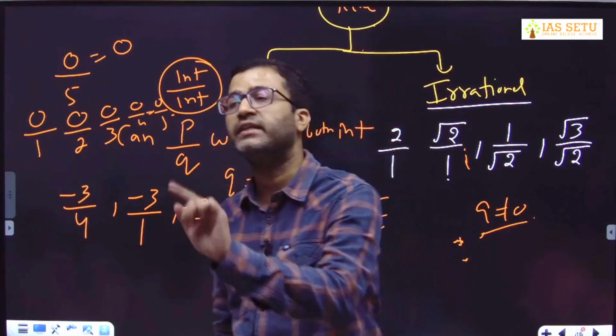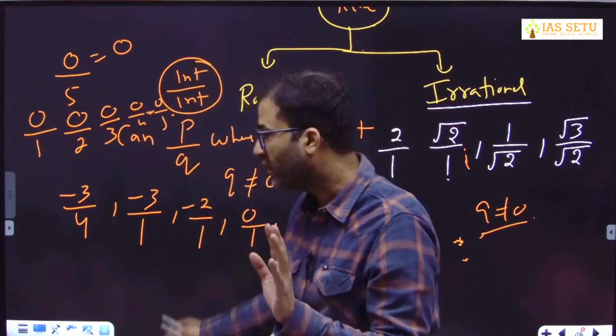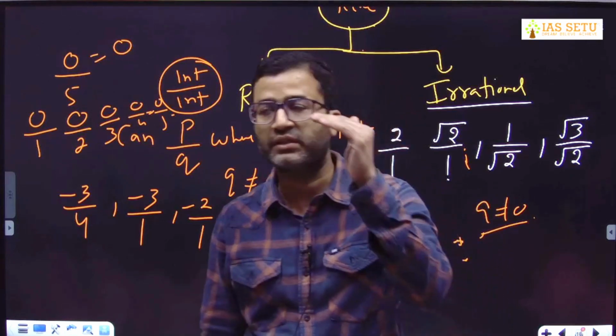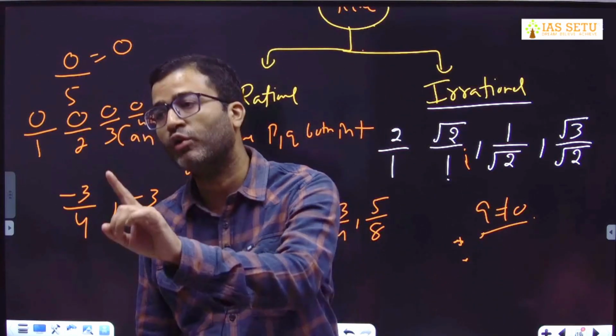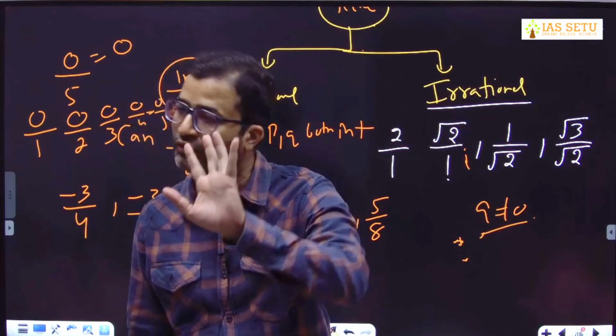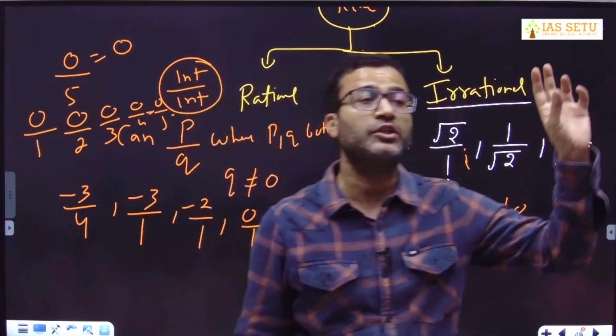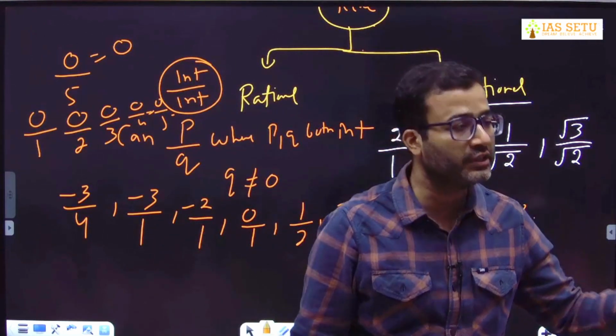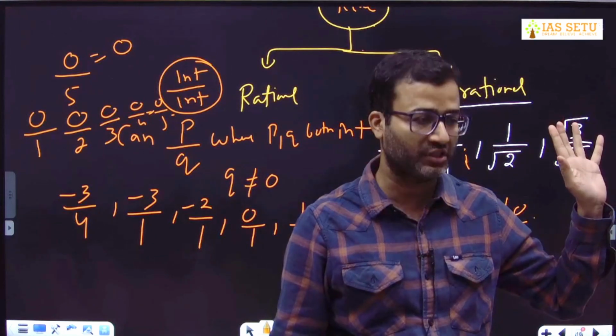Rational number are integer upon integer. रटो मत, समझो. If you can express any number in the form of integer upon integer, only exception is denominator cannot be 0. These are rational. If it is non-integer upon integer, integer upon non-integer, non-integer upon non-integer, these are irrational.